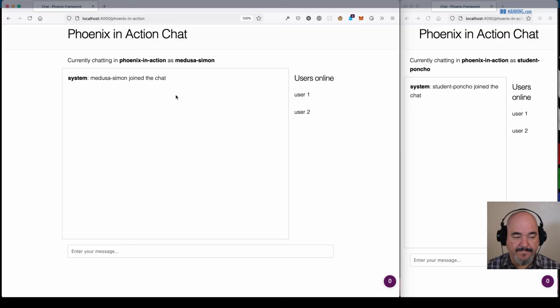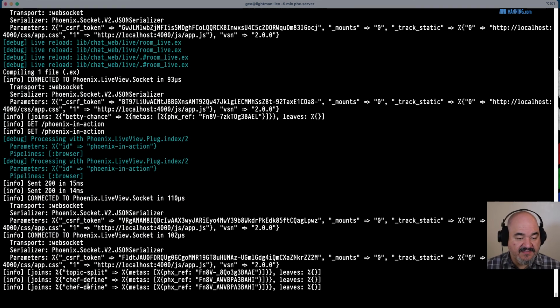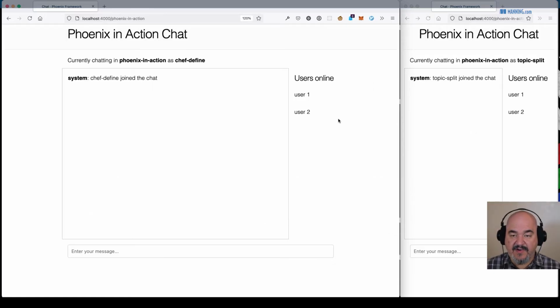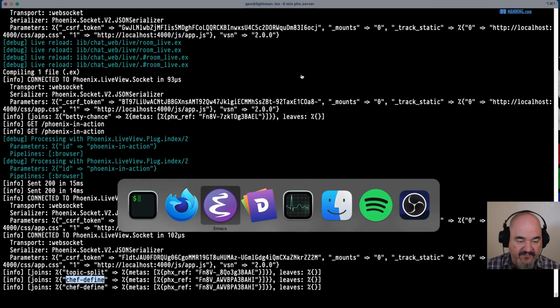Save that, and it's going to reload. So we can see here we have some joins. We have the username that joined, and then we can see in this metas we do have the Phoenix ref, which again we're not using, but we also didn't provide any other metas. And we also have another user, which joined, and it loaded twice, I think because it reloaded and then automatically mounted from the auto reload.